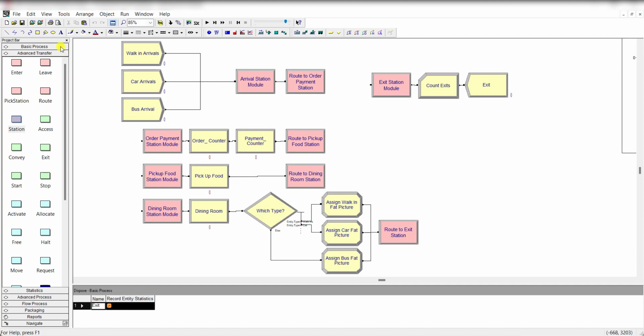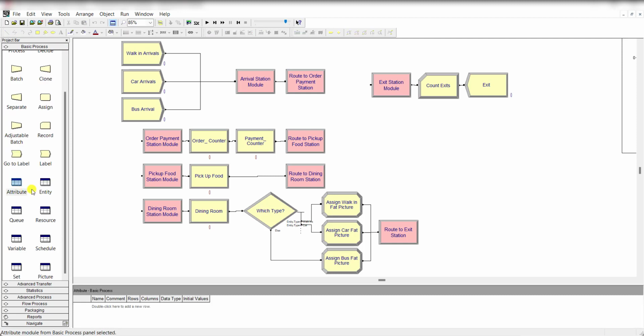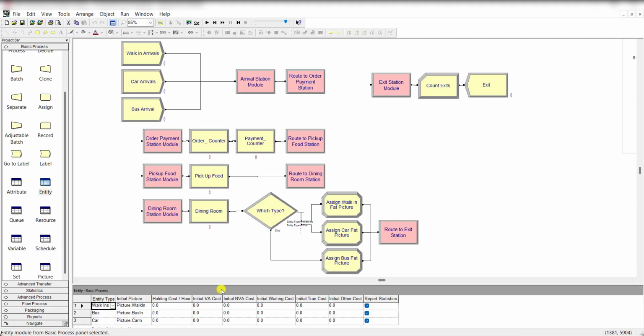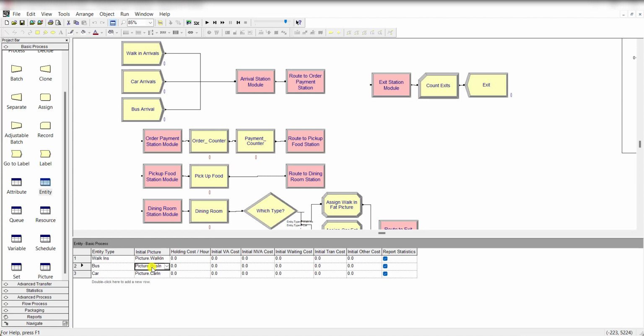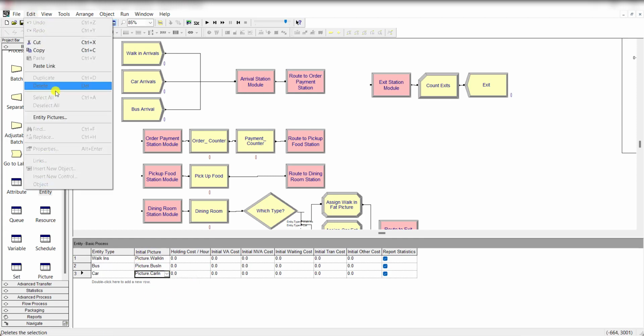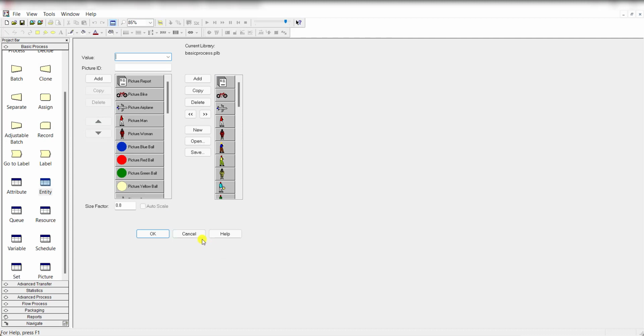Okay, so now move to the basic process panel, and first move to the entity spreadsheet, and under the entity spreadsheet here you can see three types of entities come into the system: in, bus or car. And the initial pictures are picture dot in, picture dot bus in, picture dot car in, and these picture assignments are defined under this edit entity picture module.